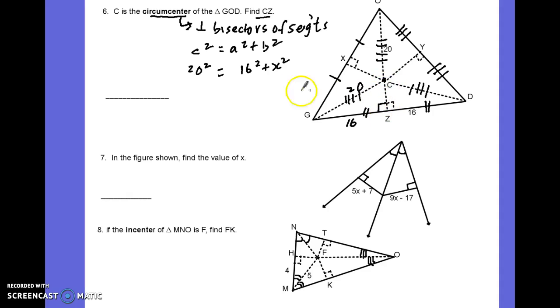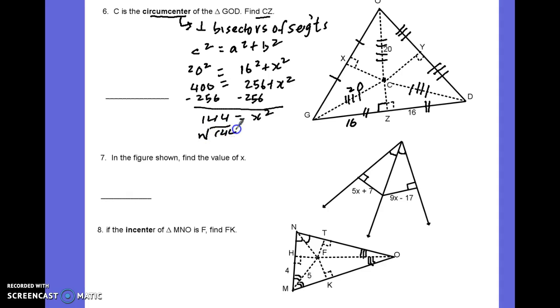X is the CZ. So 20 squared would be 2 times 2, 4, and then 2 zeros, so that's 400. This is going to be 256 plus x squared. Subtract 256. We get 144 equals x squared. And we take the square root of both sides. We have 12 is equal to x. X is equal to 12.